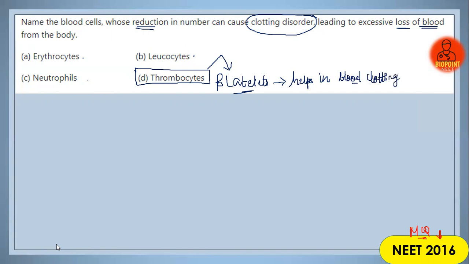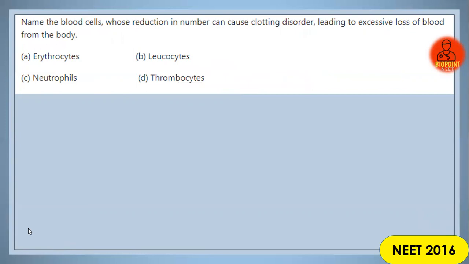Clear, everybody? So platelets help in the clotting of blood. So if there is a reduction in the number of platelets, what happens? It may lead to certain clotting disorders in organisms. Next question.